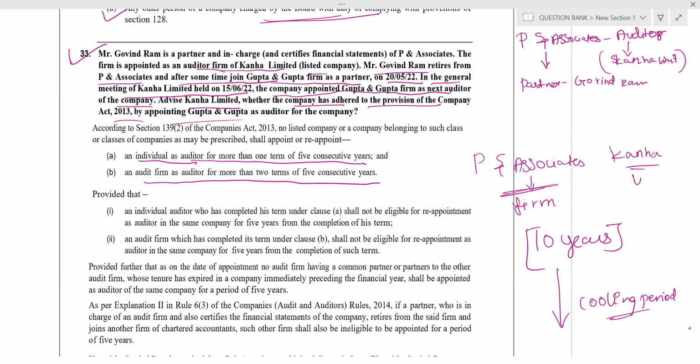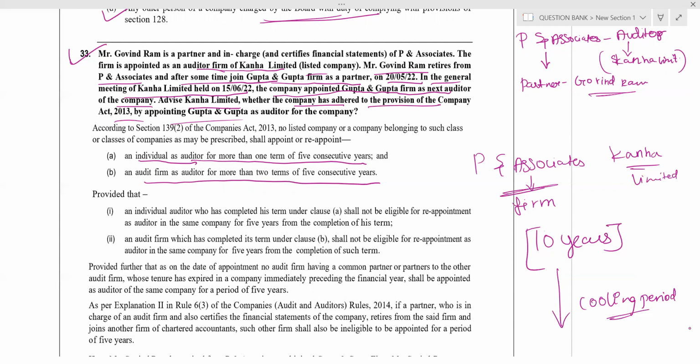Right. Now, Mr. Govindram is a partner here. Next, Kanha Limited is not appointing P and Associates again, but it is appointing Gupta and Co. In that Gupta and Co, this Govindram goes and joins as a partner.